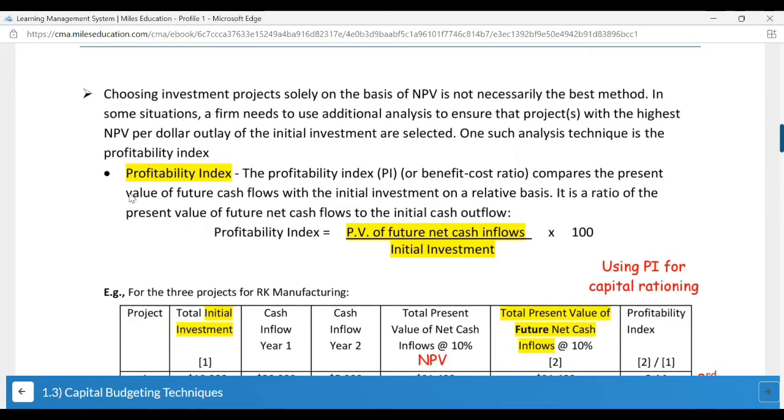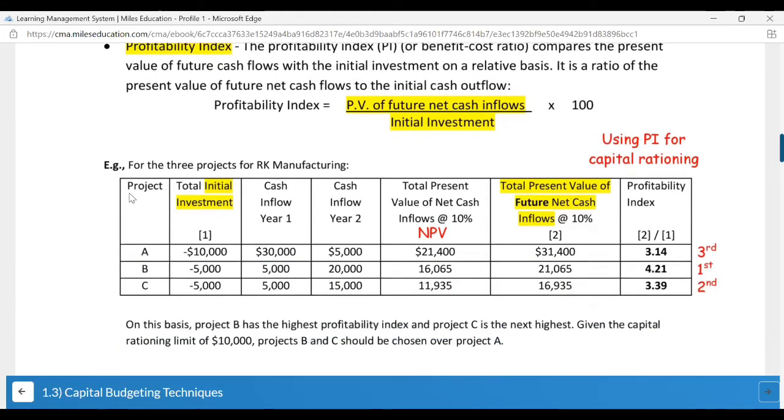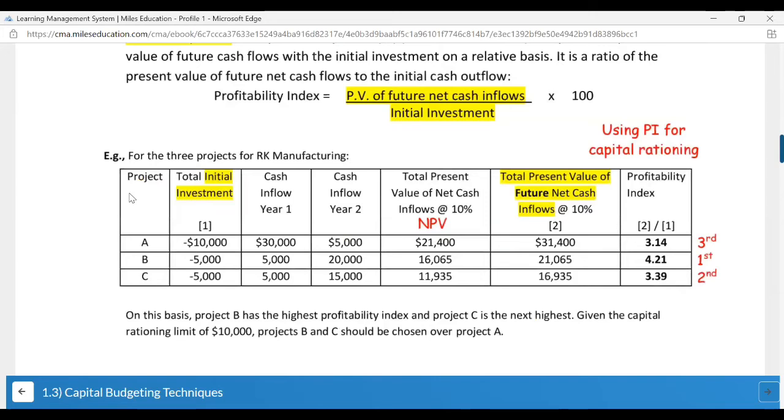One of them is the profitability index. So they have used the same values and calculated the PI and ranked the investments. Cash inflow for year 1, year 2. Then they have calculated your total present value, then the total present value of future net cash inflow at 10%. And then they have landed upon the profitability index.